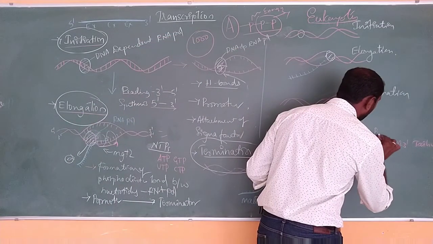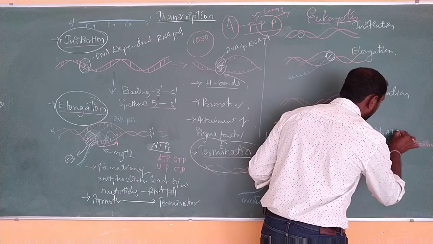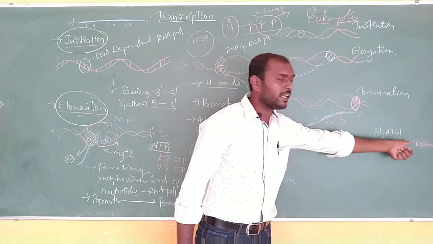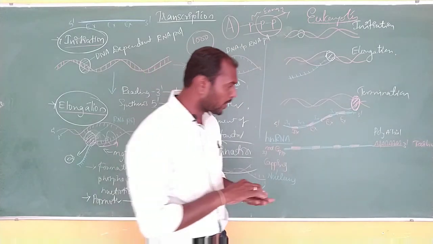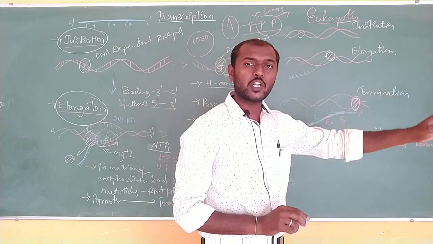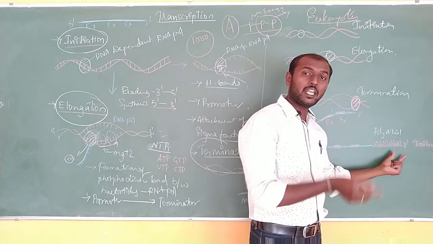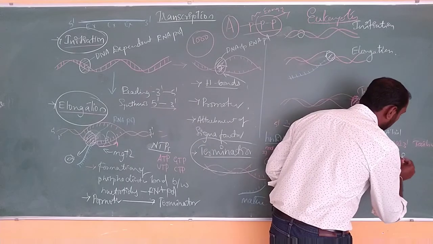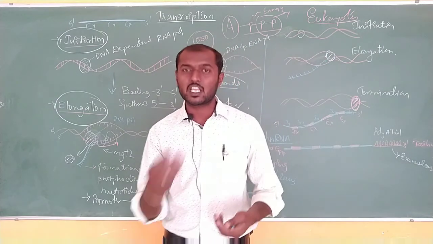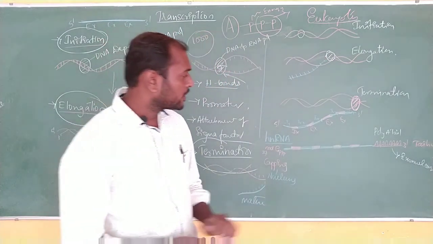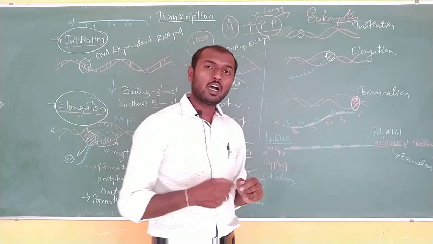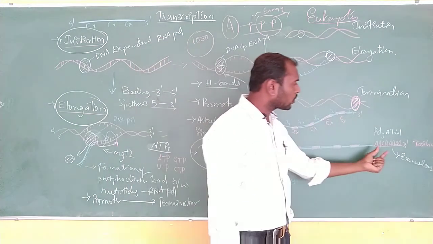So what is tailing actually? That is the formation of the poly A tail. This is called the methylated G cap, and this is called the poly A tail. So what is the purpose of this poly A tail? To avoid or reduce the risk of deletion of the genetic information. If exonuclease enzyme activation happens here, there is a chance of deletion of the information present in the RNA. What ensures that nothing is lost there?